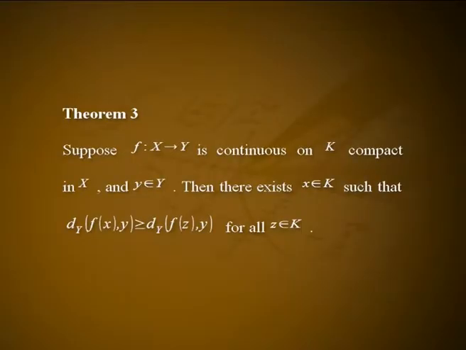Now we turn to the generalized extreme value theorem. Theorem 3. Suppose f from X to Y is continuous on K compact in X and y belongs to the set Y, then there exists x belonging to K such that dY(f(x), y) is greater than or equal to dY(f(z), y) for all z belonging to K.